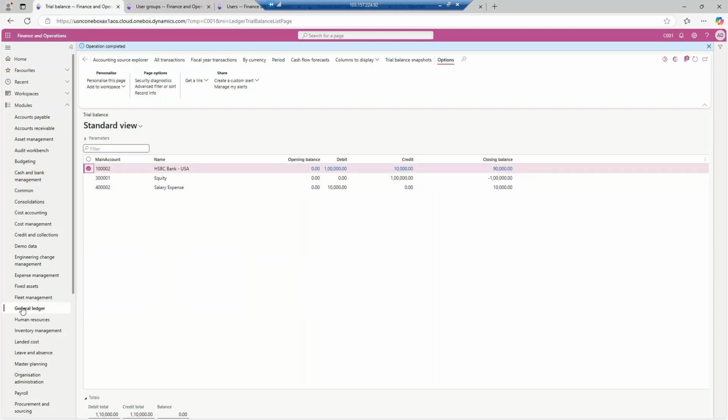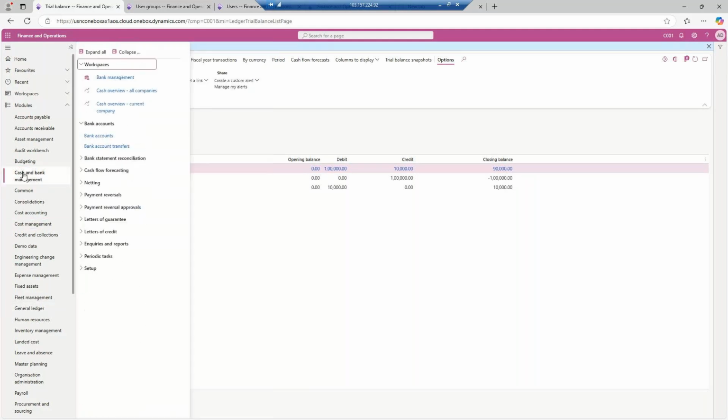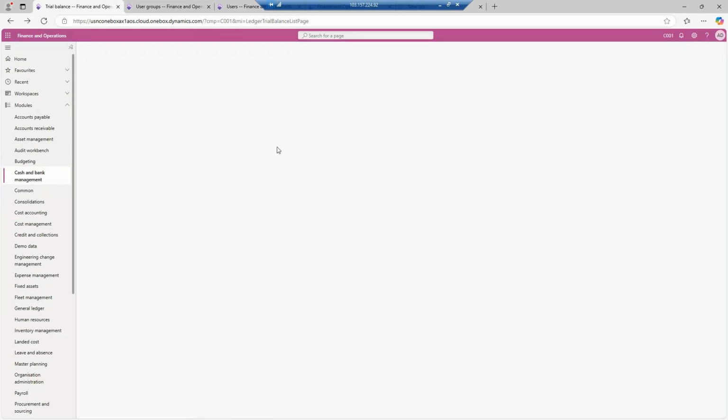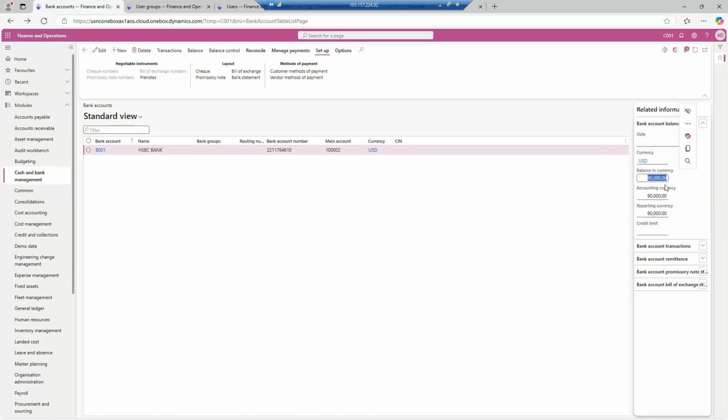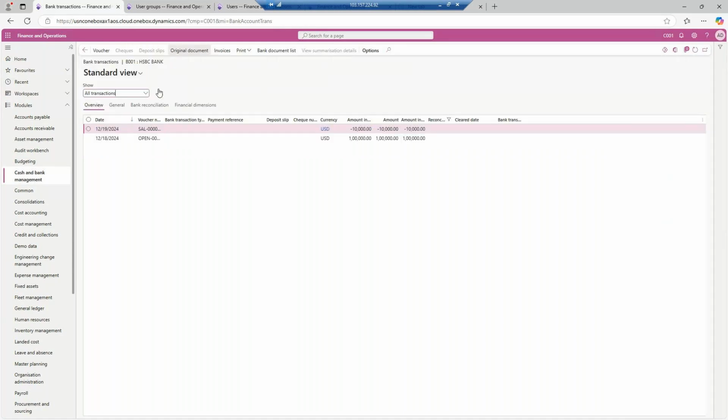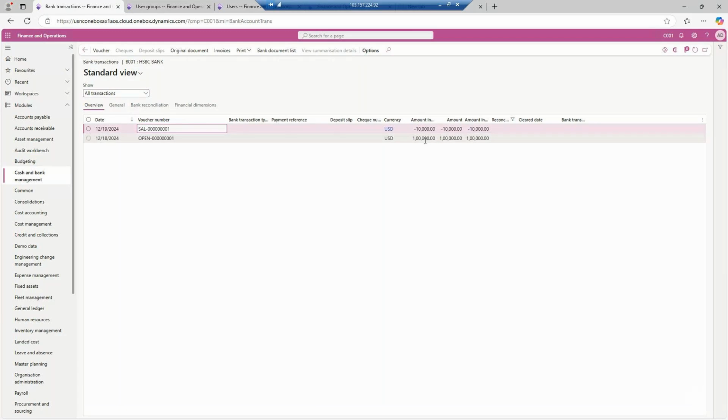If I go to the bank account level, cash and bank management, I will open the bank management workspace. But before that, let me open the bank account. On the bank account, this is the bank account balance. Here you can see the 90,000. Now coming to the transaction level, when you have posted the entry, a bank entry is also created at the back end. So this is the entry of the bank.